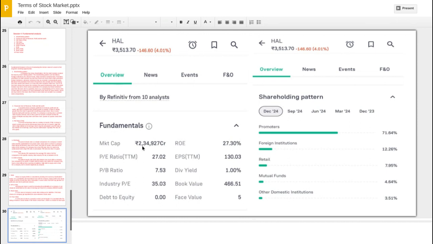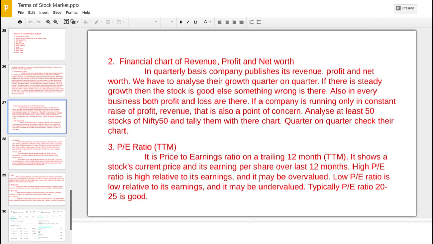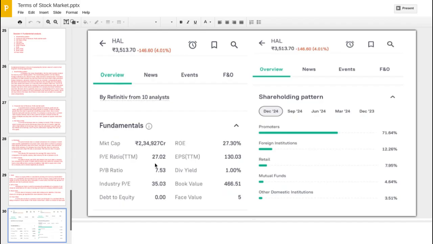Then the PE ratio, that is TTM, is 27.02. The PE ratio is price per earning over 12 months. Typically 20 to 25 is good. So it is 27.02, and we can take it as a good PE ratio. Then the PB ratio is 7.53.